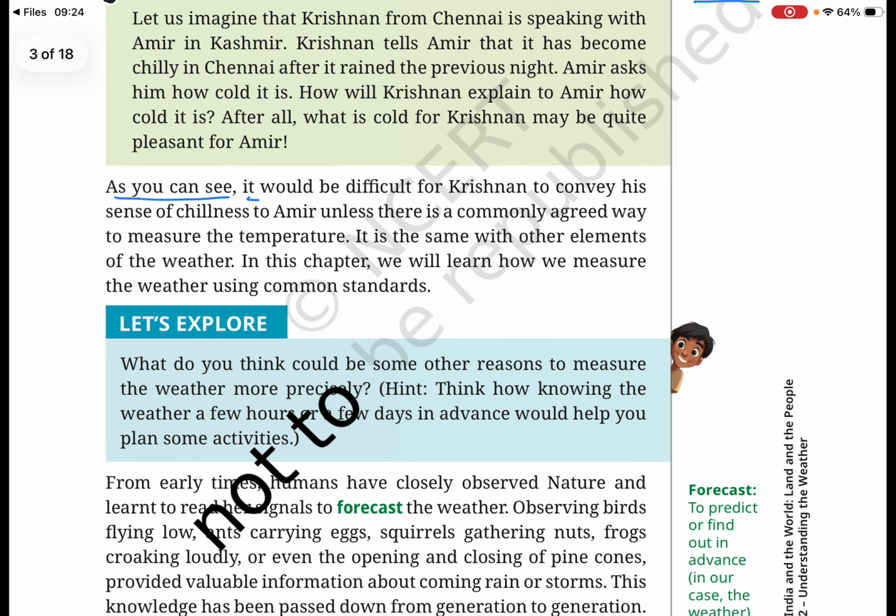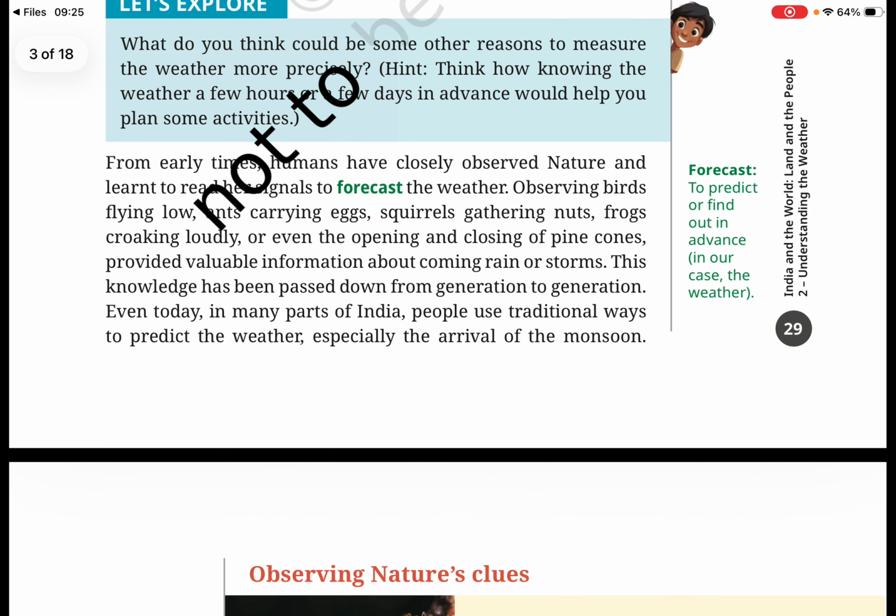As you can see, it would be difficult for Krishnan to convey his sense of chilliness to Ahmed unless there is a commonly agreed way to measure the temperature. It is the same with other elements of weather. In this chapter, we will learn how we measure the weather using common standards.